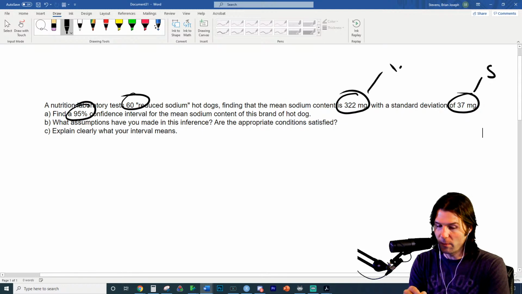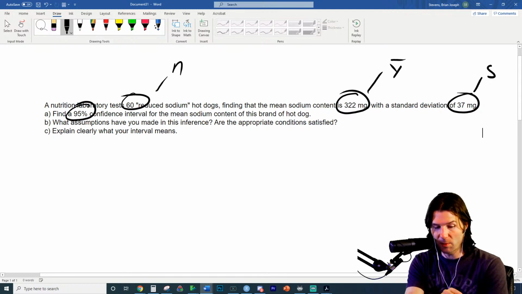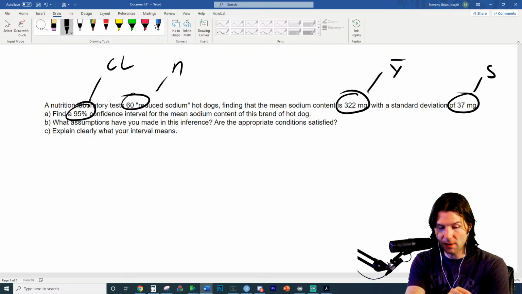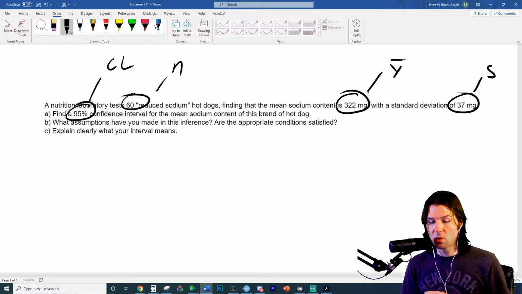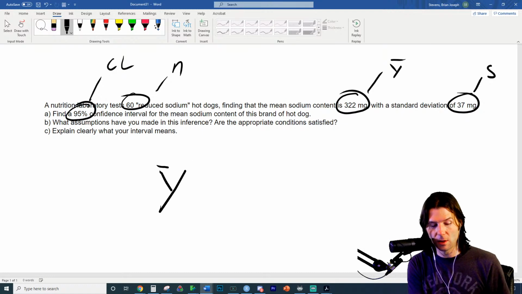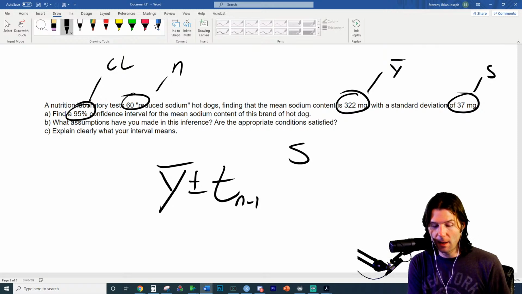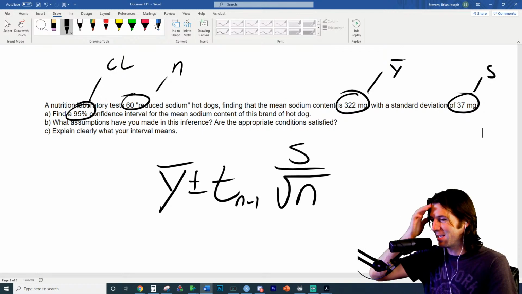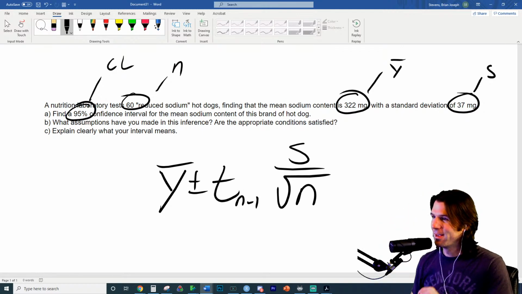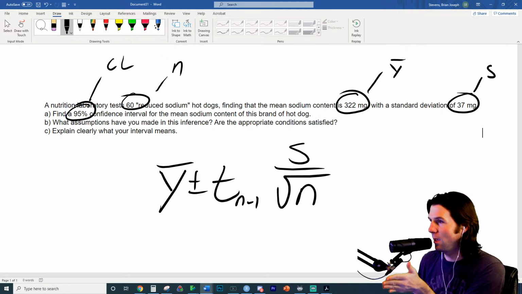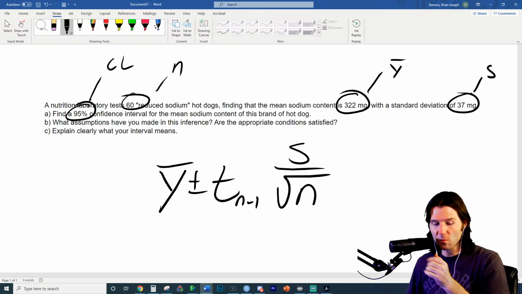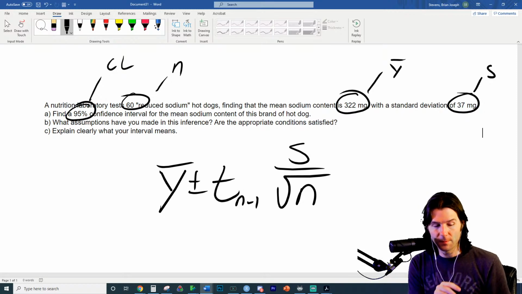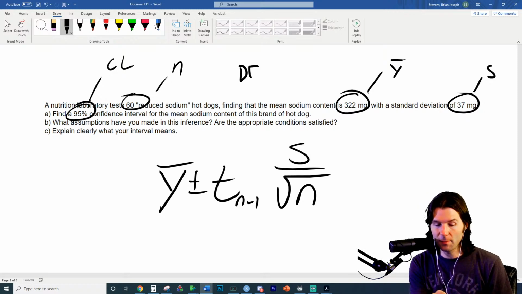And so this is the mean, which is the sample mean, because this is the sample size. And this is going to give us our confidence level. And we need to find the t statistic. So when we're making a t interval, the equation is y bar plus or minus t with n minus 1 degrees of freedom, s over square root of n. So what do we not have right now? We do not have t, but we can find the degrees of freedom. The degrees of freedom are n minus 1, and it'll be 59 degrees of freedom.